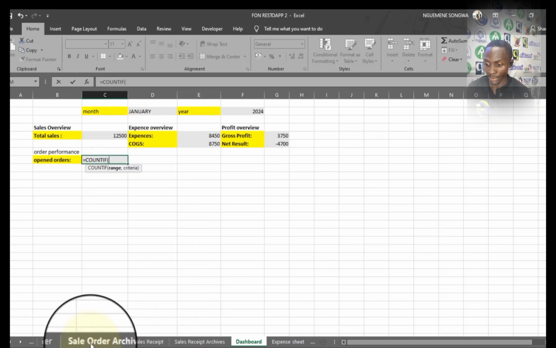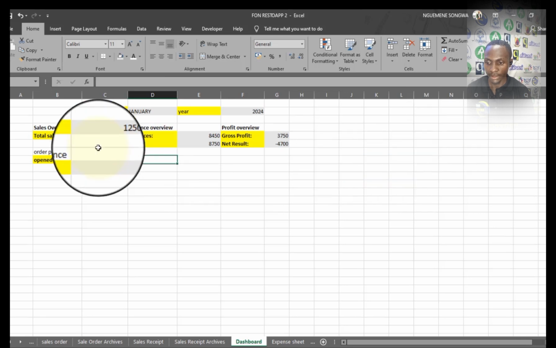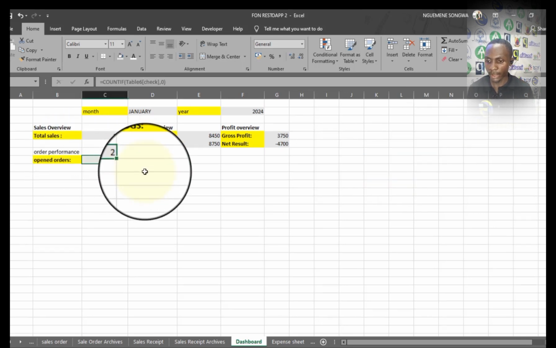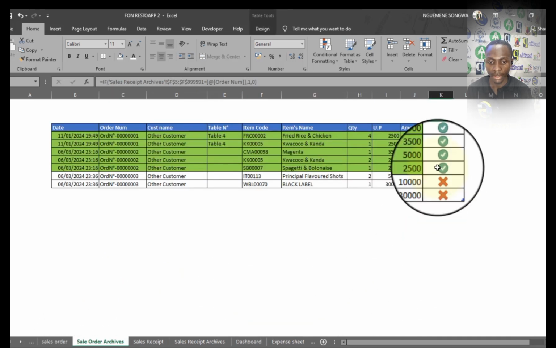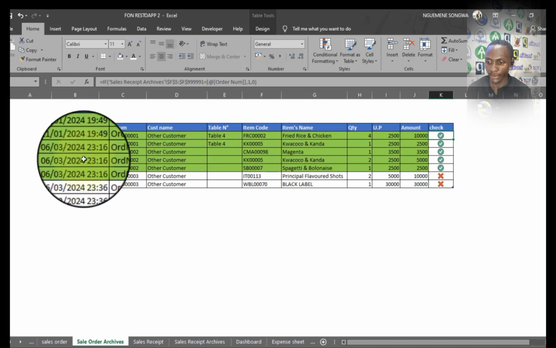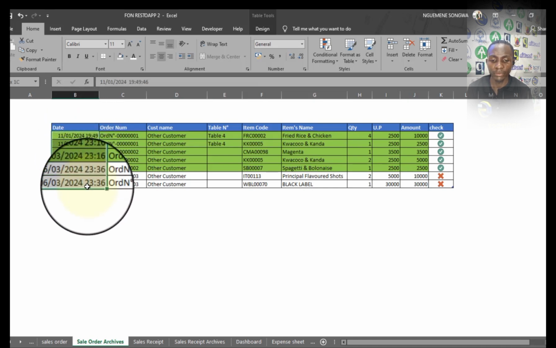COUNTIF in the sales orders archive. So if in this range we have anything that is 0, close bracket. So you can see the 2 orders that are not completed. So how do I then make it in such a way that it follows the period, that's the month and the year? I will not have the possibility to easily do it, because I just have the date, but I don't have it separated in terms of month and year.